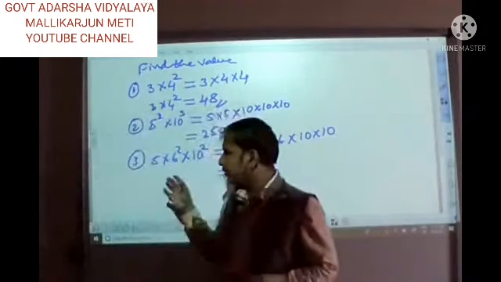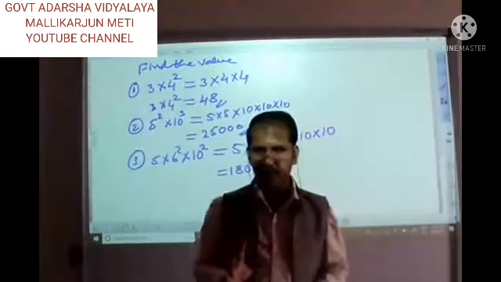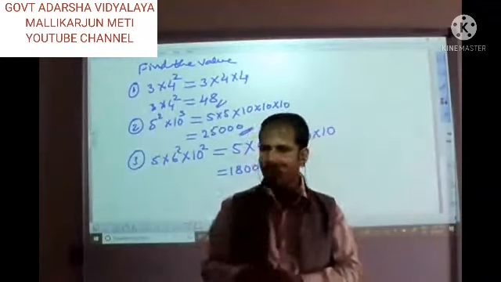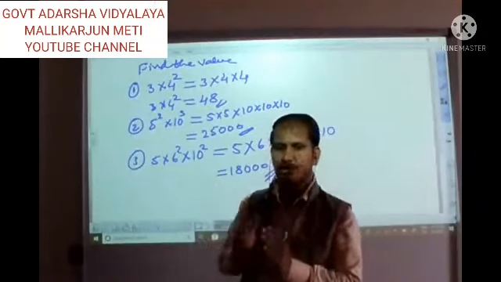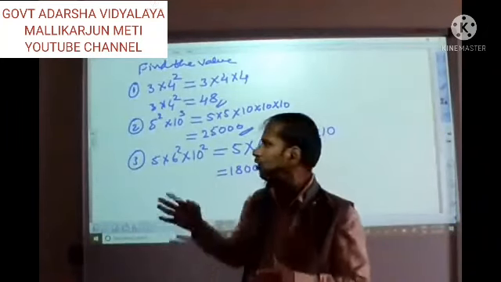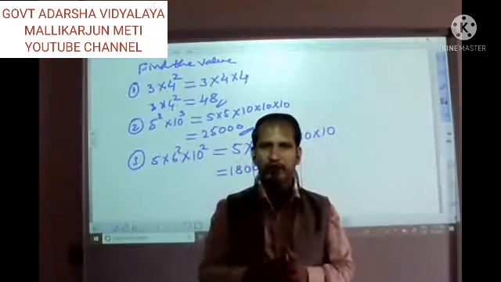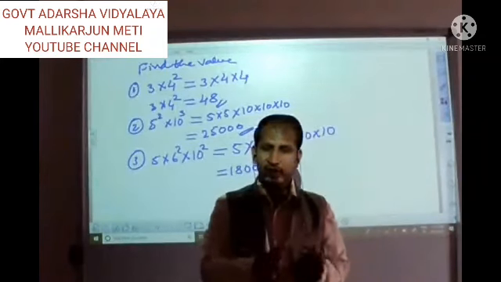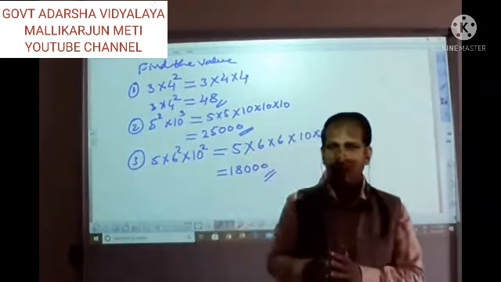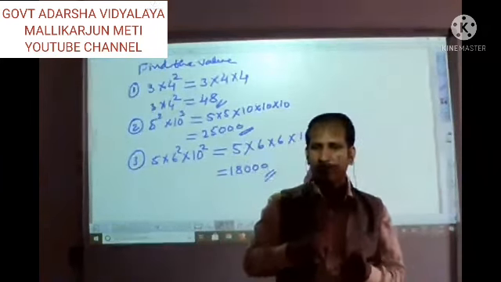This is the 7th class bridge course. 7th class bridge course means you are going to 8th class, so from 7th to 8th this is the bridge course for exponential form. You have to solve problems like this. You can solve it. So this is today's class. Today we learned how to find the values.